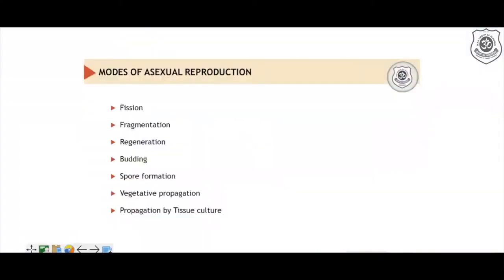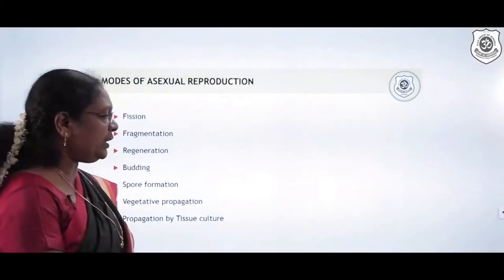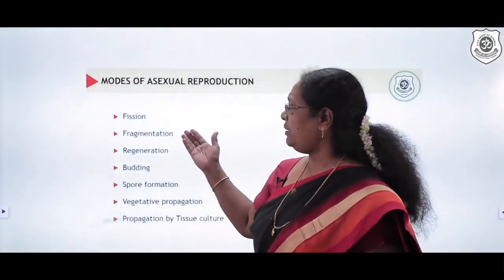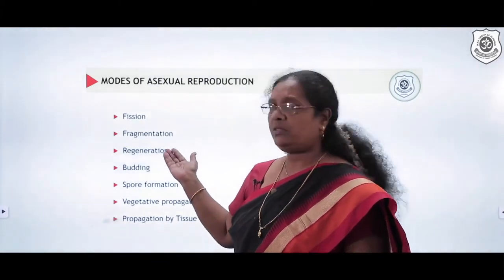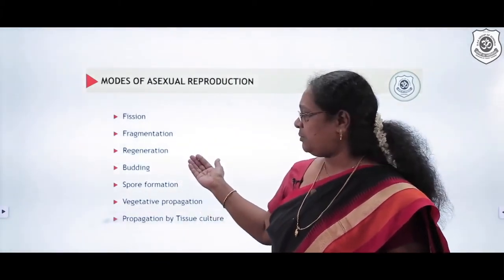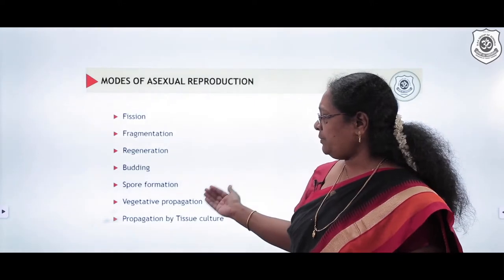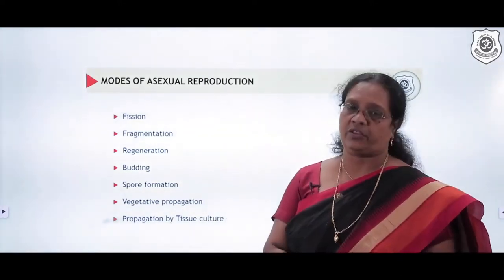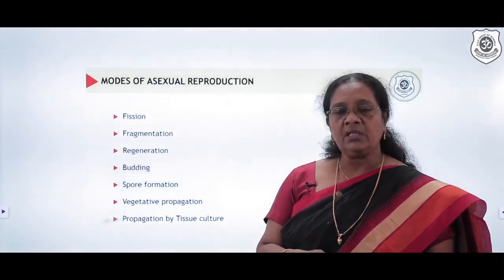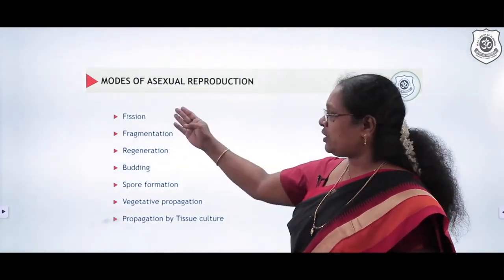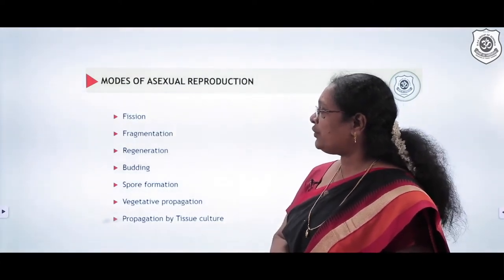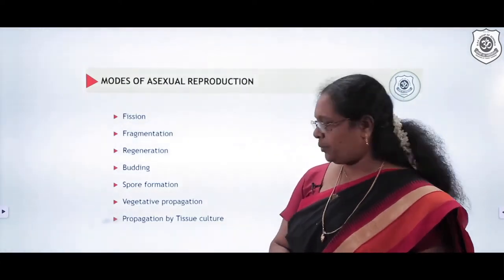We quickly check the various modes of asexual reproduction. The various modes that we see in asexual reproduction are fission, fragmentation, regeneration, budding, spore formation, vegetative propagation, and propagation by tissue culture, of which in this module we are just going to focus on the 5 important topics of fission, fragmentation, regeneration, budding, and spore formation.